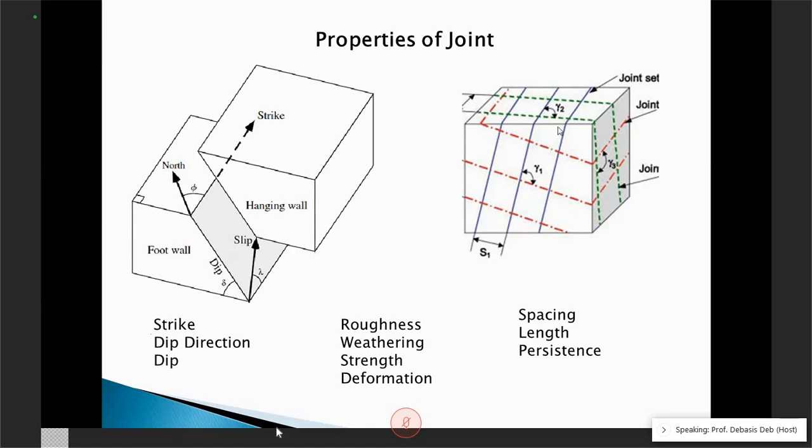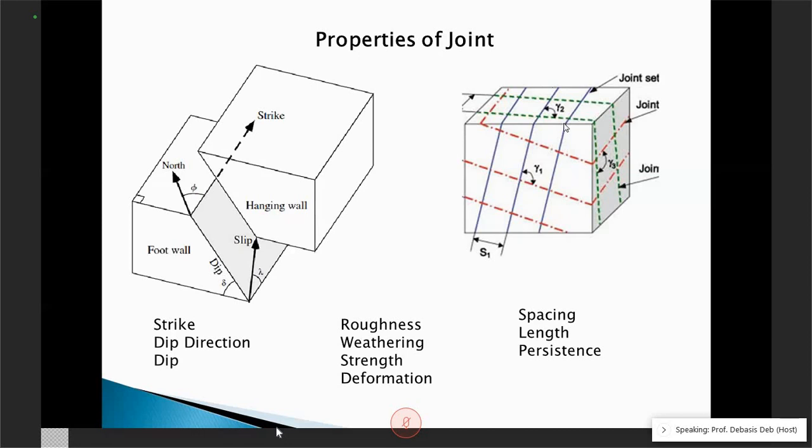Then joints come in multiple ways. So this is a single joint set, which has more or less the same strike and more or less the same dip angle. We normally say minus 10 degrees to plus 10 degrees difference between the strike directions of two joints.